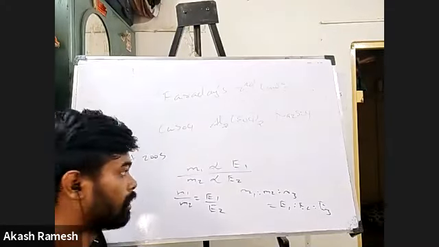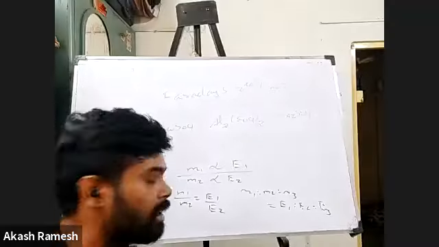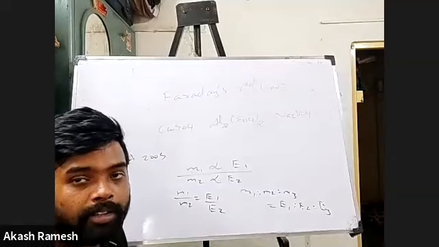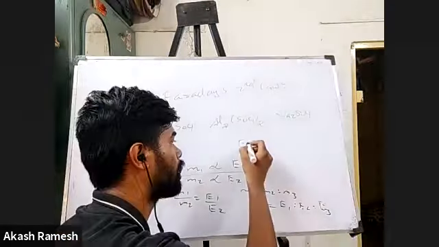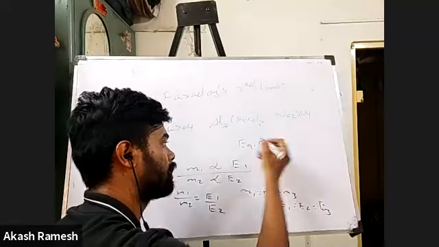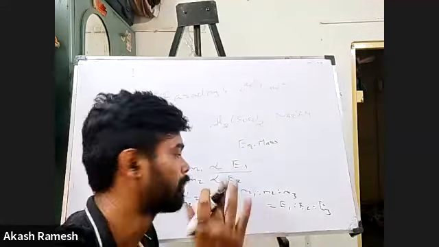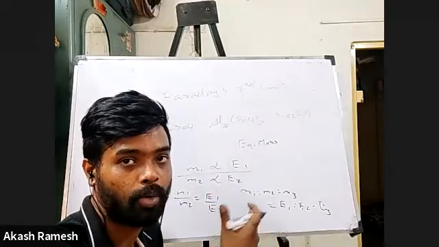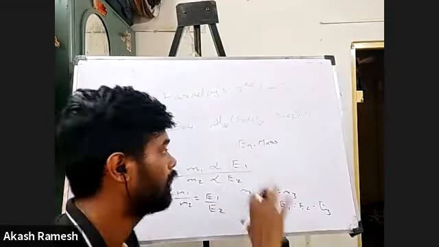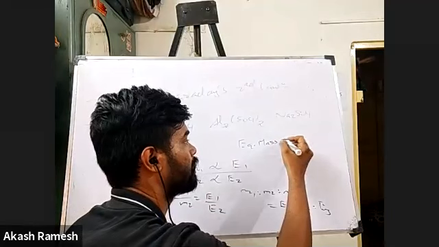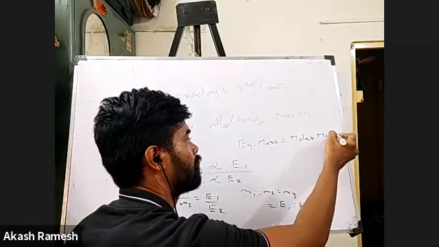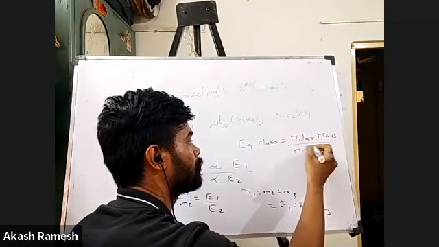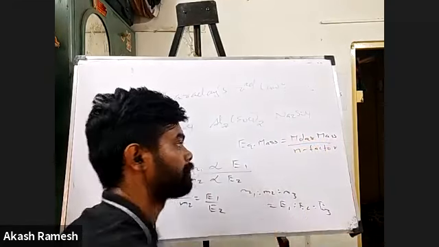Okay, fine. So now the first thing which comes to your mind is how do we calculate this equivalent mass. For that I'll give you the method. Remember, there are actually so many ways of finding equivalent mass, but for electrochemistry whatever I'm going to tell you is sufficient. So equivalent mass of any element is equal to the molar mass divided by something called the n factor.